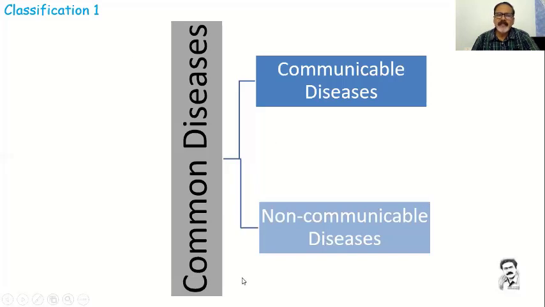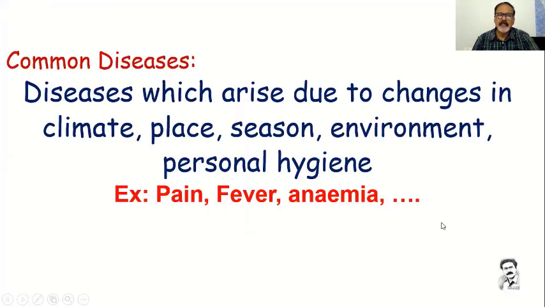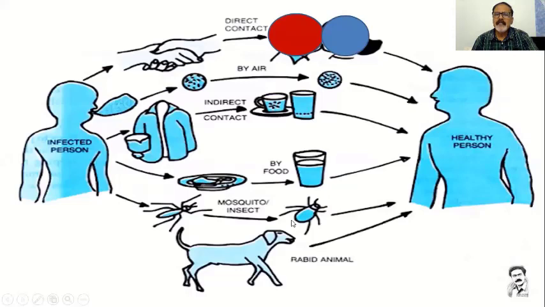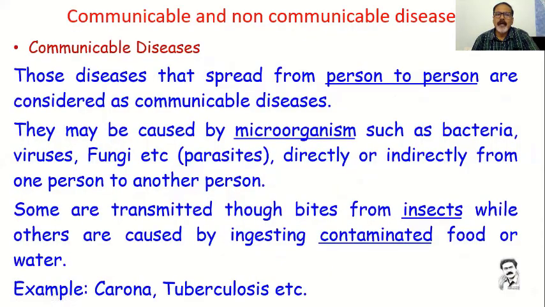There are two types of classification. Generally, common diseases are divided into communicable diseases and non-communicable diseases. Common diseases arise due to changes in climate, place, season, environment, or personal hygiene, like pain and fever. All these are considered common diseases. And diseases may occur due to an infected person, or food, or contamination, or the air, water, animals. There are different methods of communicating diseases from one to another. So, communicable diseases and non-communicable diseases.